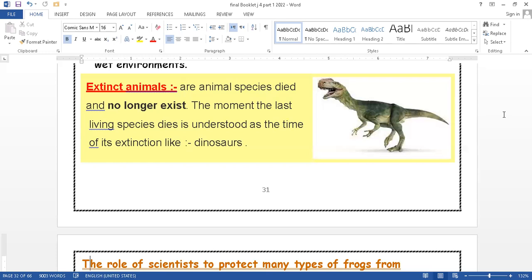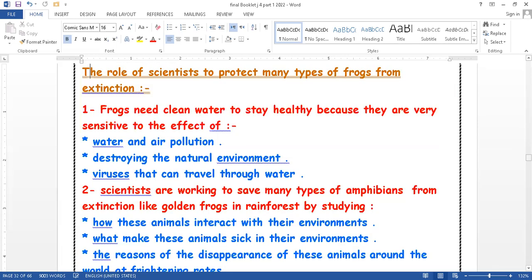At this time, we can say that it has become an extinct animal. Okay, let's start to know what the rules are for scientists to protect many types of amphibians, like frogs and so on, from extinction.